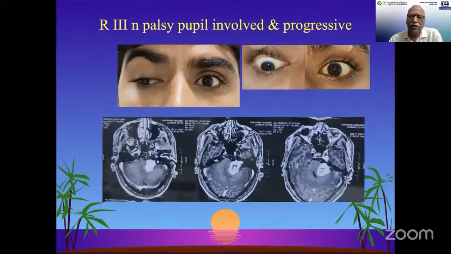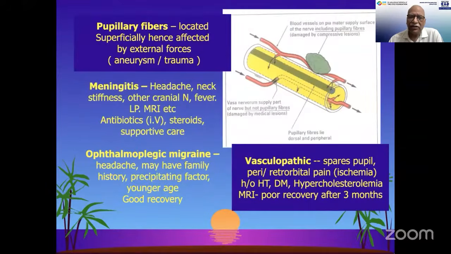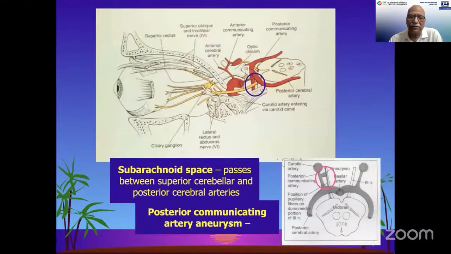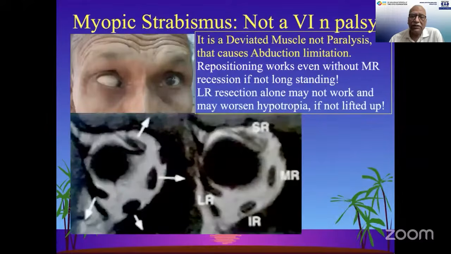Cases which have a pupillary involvement, of course, we should be looking for, as there may be intracranial space occupying lesions. And as has been talked about, the reason for pupillary sparing in the vasculopathic cases is that the nerves have blood supply from outside. The aneurysms can also be causing the third nerve palsy.